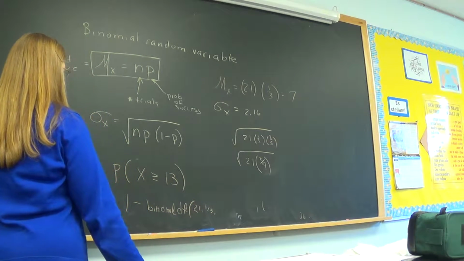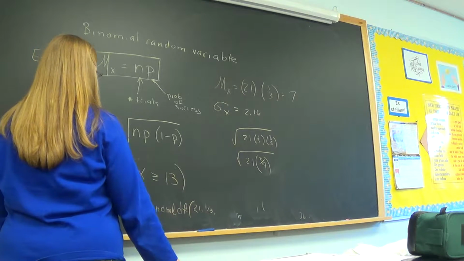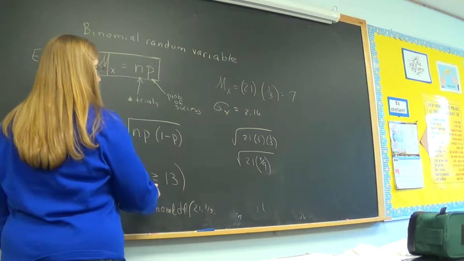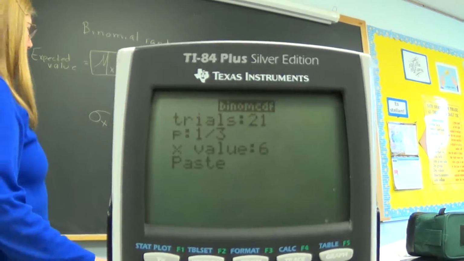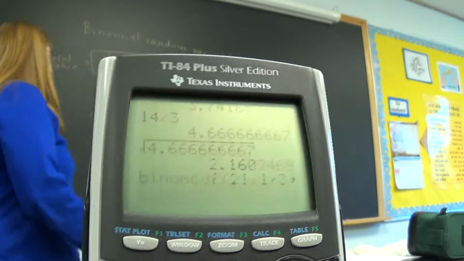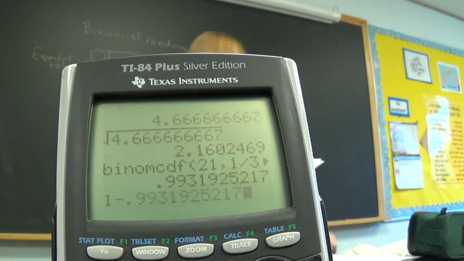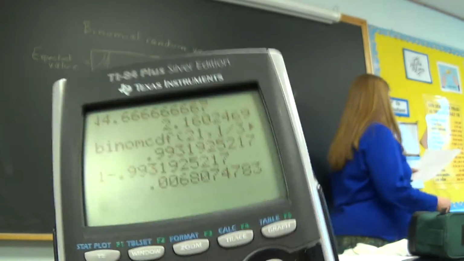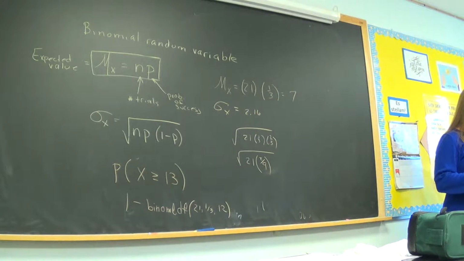And then what would be the number you put in? The x value. Yeah, 13, right? Well, this one is greater than or equal to 13, so it's 12. Because 12 and below is the complement of 13 and above. Minus. So make sure you make that adjustment there. Hopefully got it right. So that's how you would put that in, and if you did that, you get